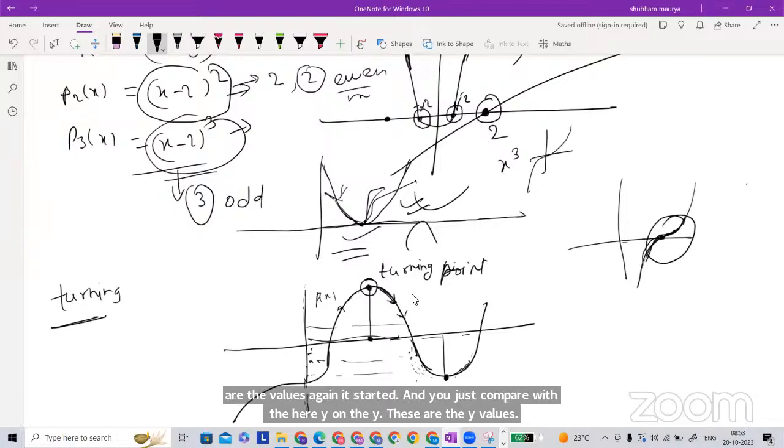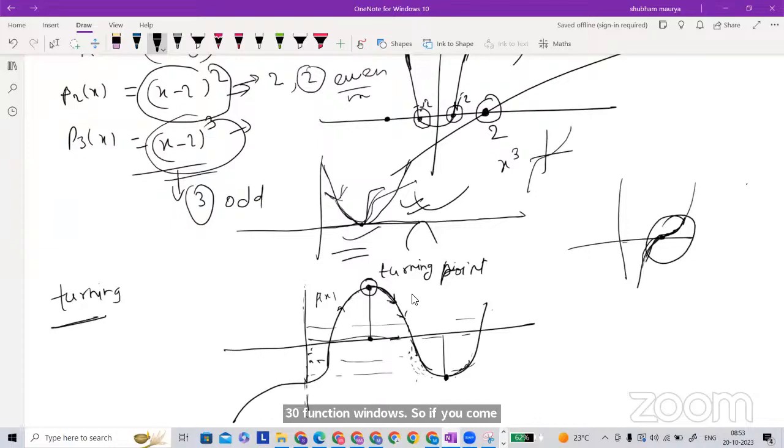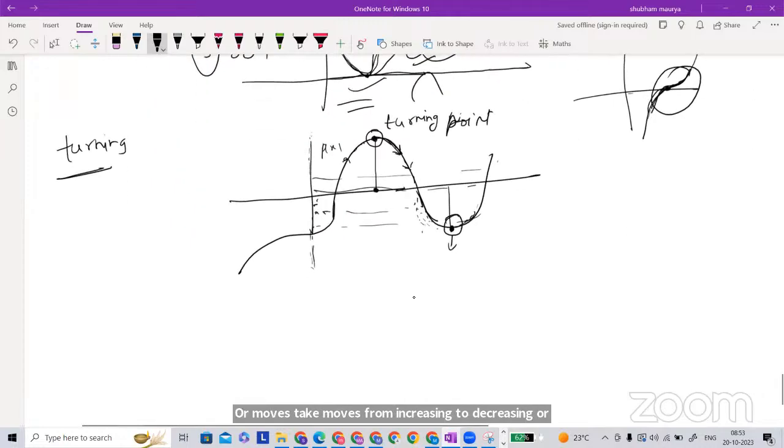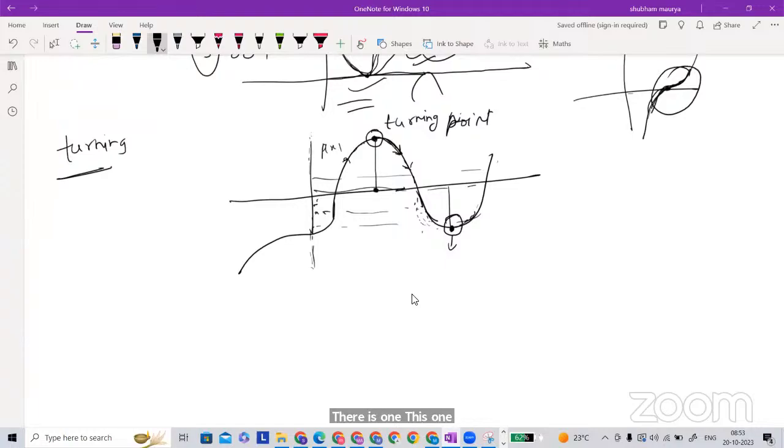So this is increasing now, and this point is also a turning point. A turning point is a point where the function moves from increasing to decreasing or decreasing to increasing.